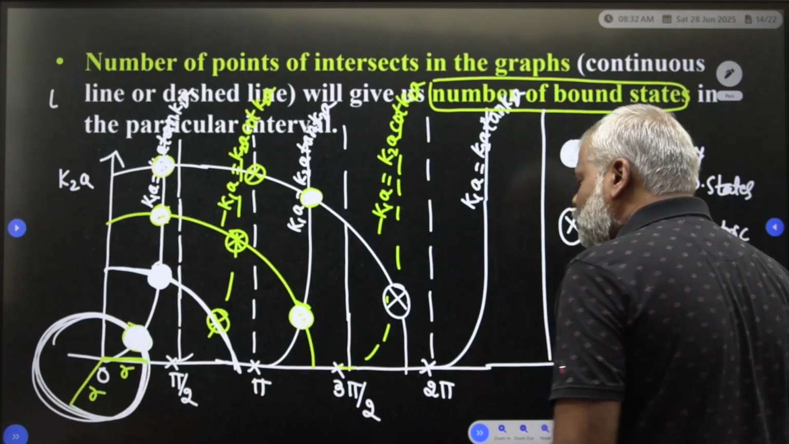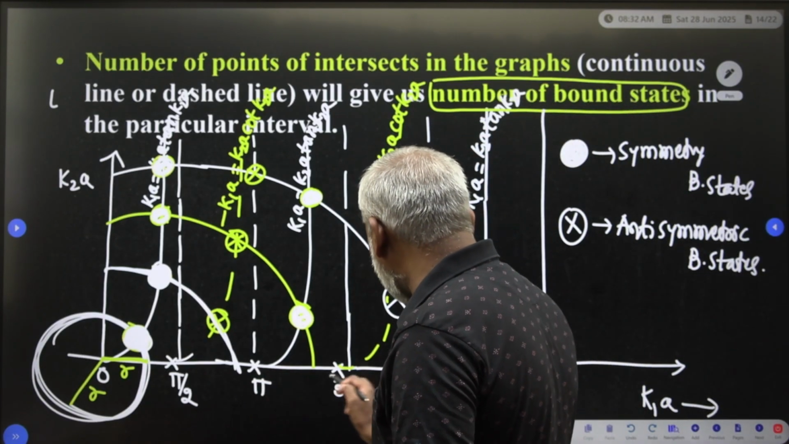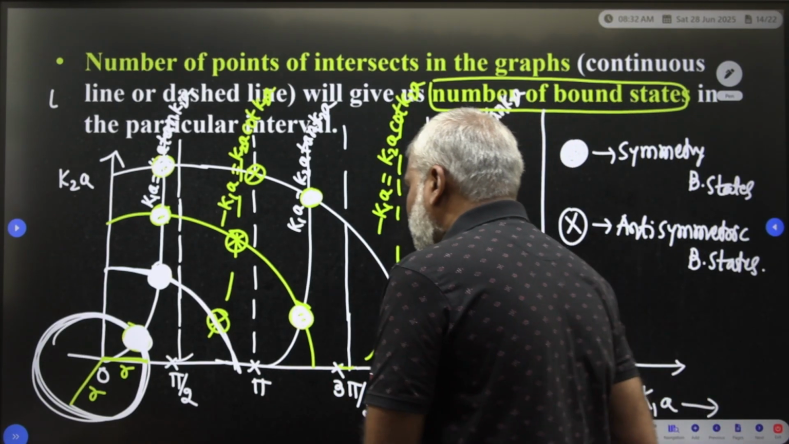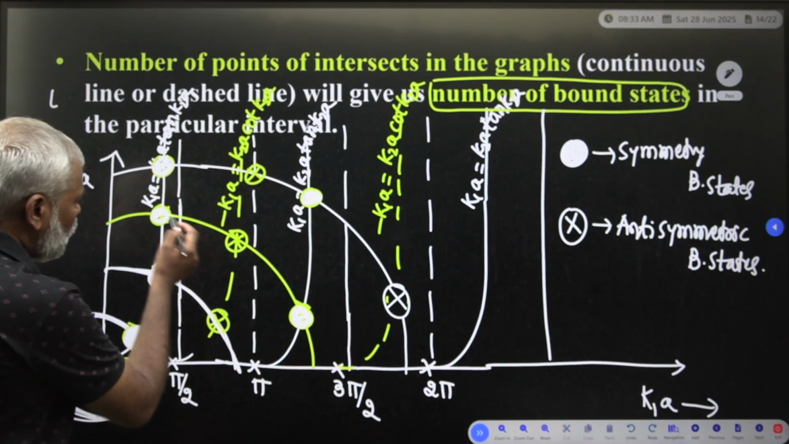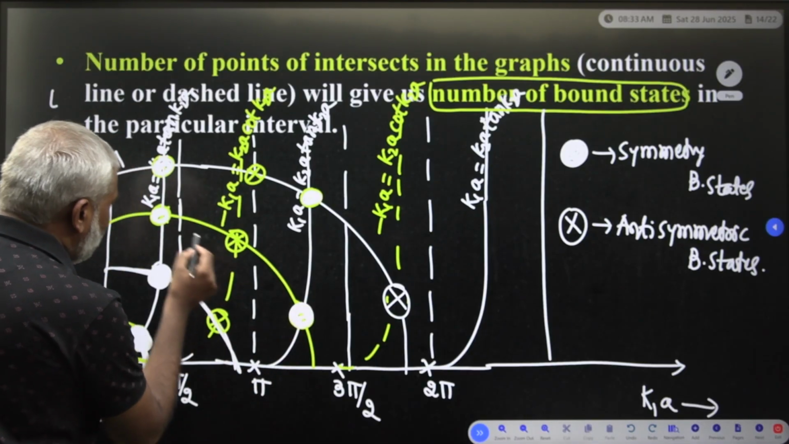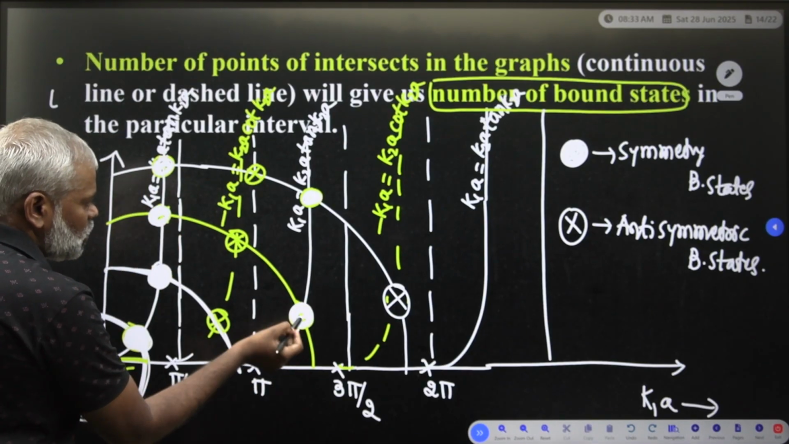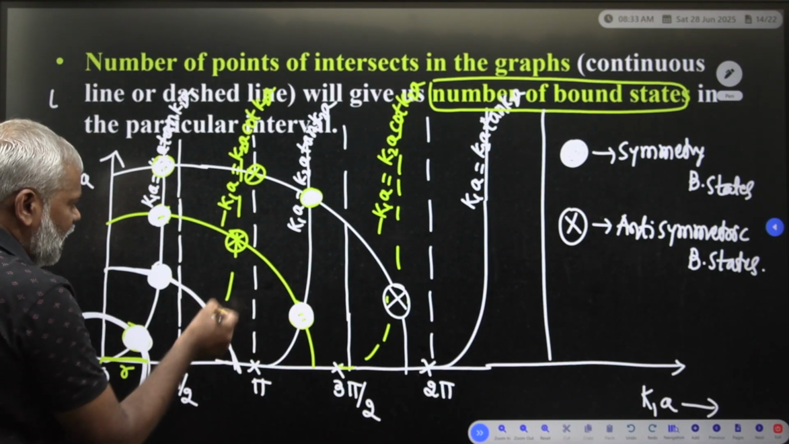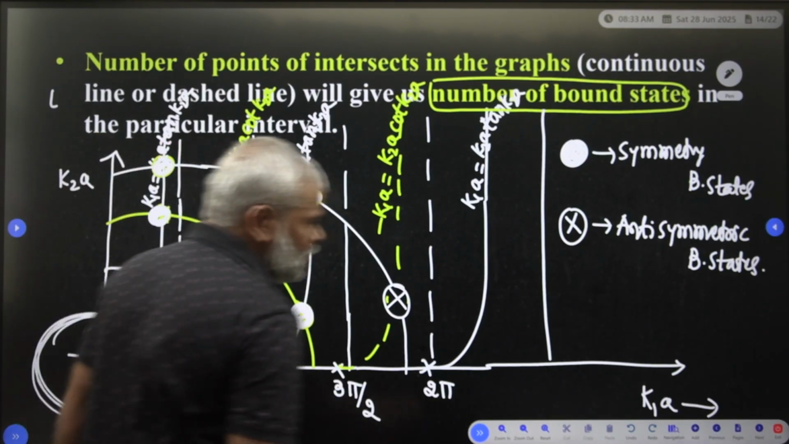Similarly you take it here, 5 to 3·5/2. What is your line here? How many bound states are there? The symmetrical bound states on the continuous line are 2, and the dotted line 1 is the anti-symmetric one.